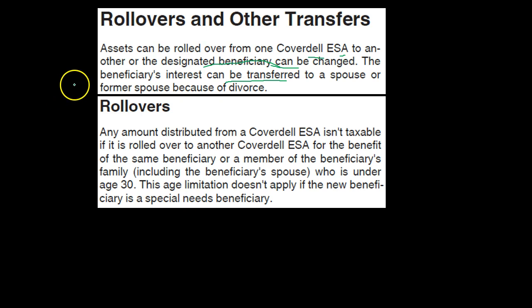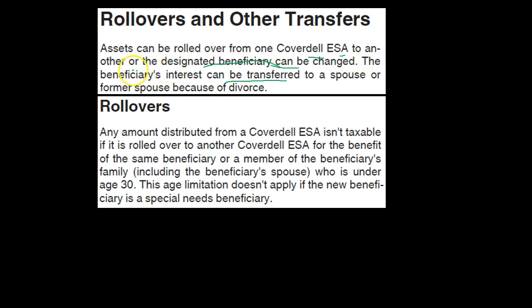Assets can be rolled over from one Coverdell to another. So it's possible to have one Coverdell ESA account and roll it over into another. And the idea of that is we might have two savings accounts. They're both accounts that are having tax benefits. And the rollover then isn't a contribution. So we want to be able to distinguish a rollover from one account to another from a contribution. You might be aware of a similar concept in an IRA or a retirement type account, where we might want to roll over that information from one tax benefit account to another and not count it as a contribution. So that would be a common scenario.